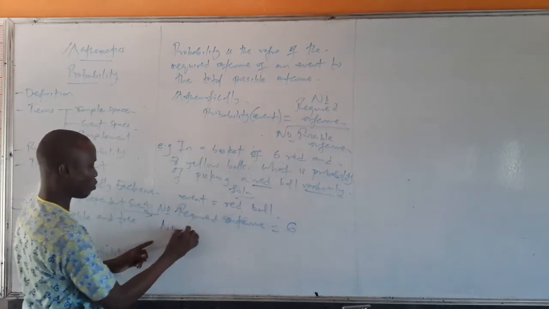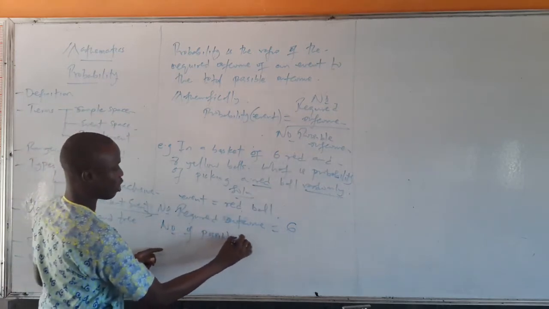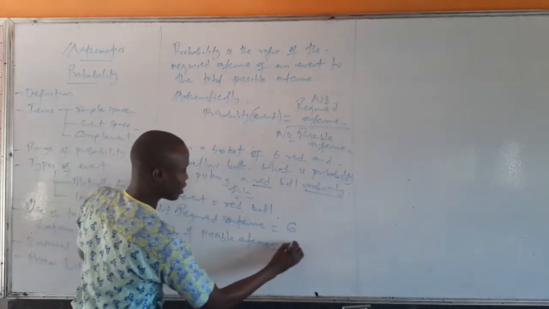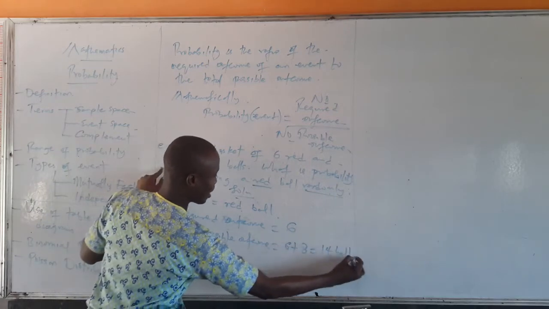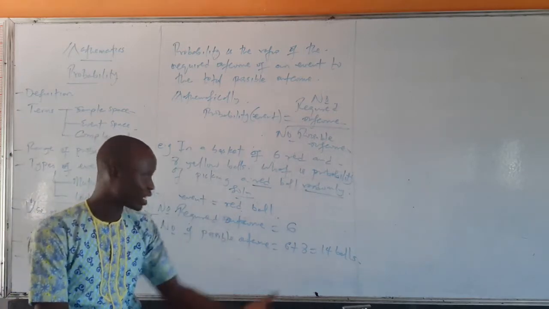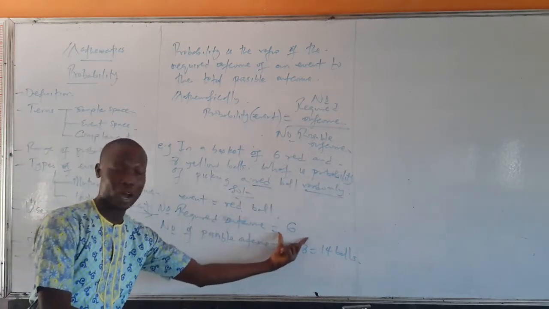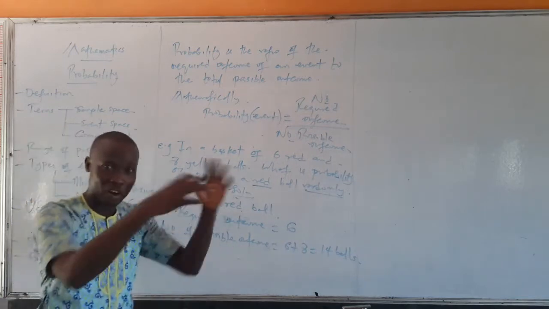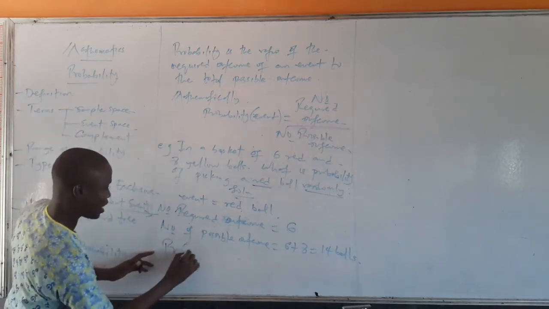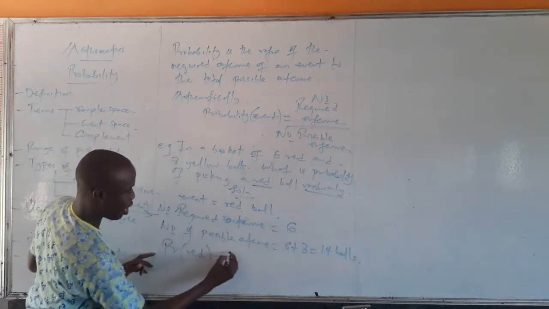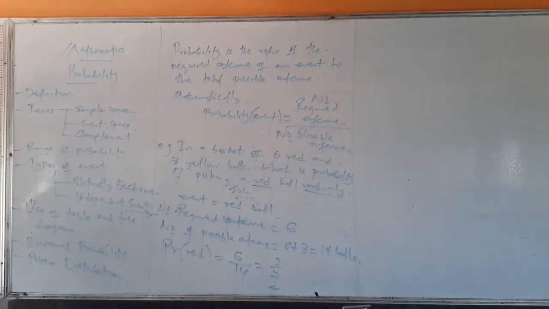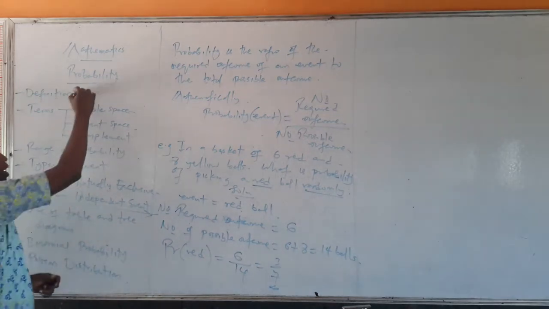Then the number of possible outcomes, that is the total number of balls that you have there, is what? 6 plus 8, which is 14 balls. So that's what I mean by the required outcome and the possible outcome. The required outcome is the one you intend to pick, which is the red ball. The possible outcome is the total number of balls you could pick, 6 plus 8, that's 14 balls. So the probability of picking red will simply be the required outcome over the possible outcome, and I have 3 over 7. That is the definition. That is what we really mean by probability.